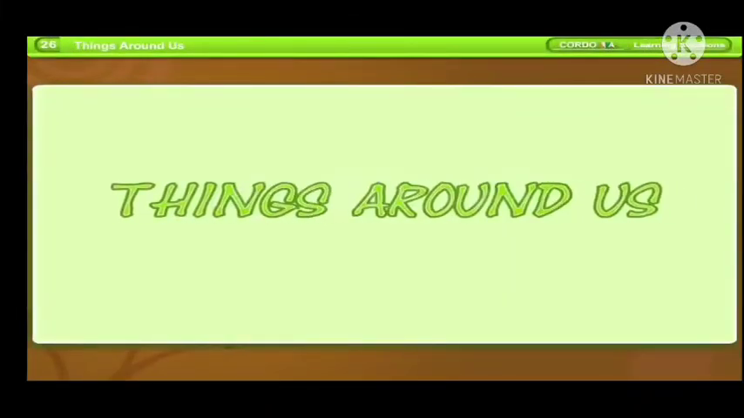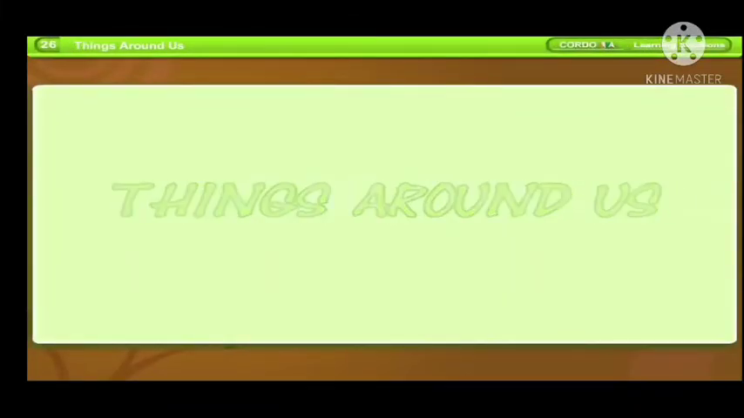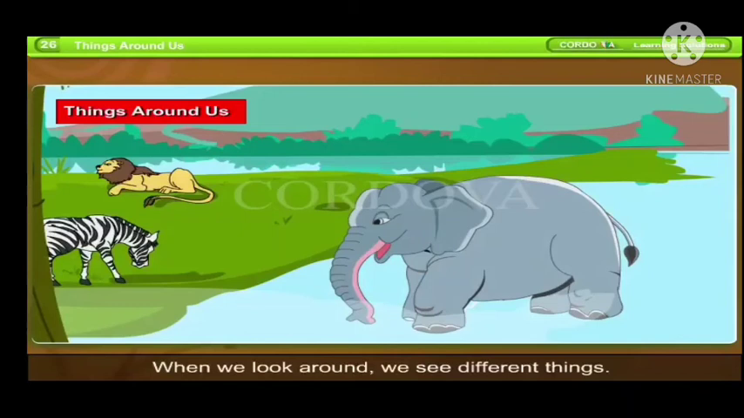Chapter 26. Things Around Us. When we look around, we see different things. They are living as well as non-living. They have different sizes, shapes and colors. They have weight, mass and occupy space. All these things are matter. Everything that has mass or weight and occupies space is called matter.